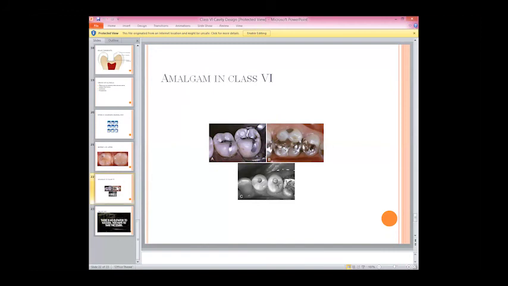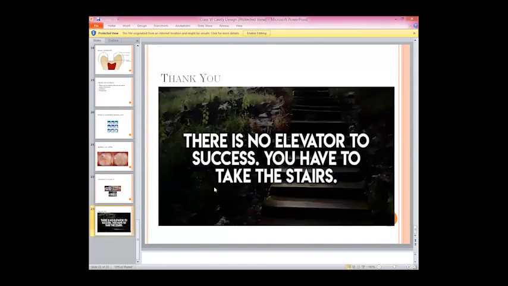Okay. Any confusion up till now? I almost completed my lecture. If any confusion, just ask me. And this is the ending note you have. Keep in mind that there is no elevator to success. You need to take the stairs if you really want to get to the top level and achieve anything. Would you like to ask me anything, and what about the feedback of the lecture? All cleared? Any confusion? Are you happy with that lecture? You know the interactive section we have.